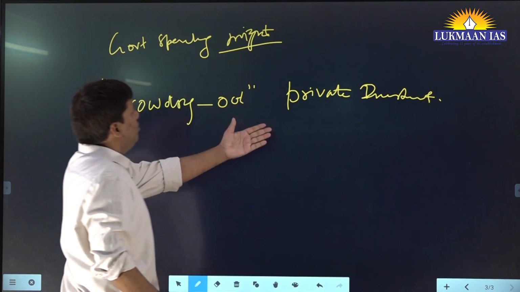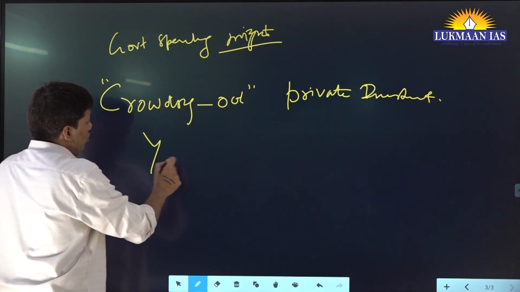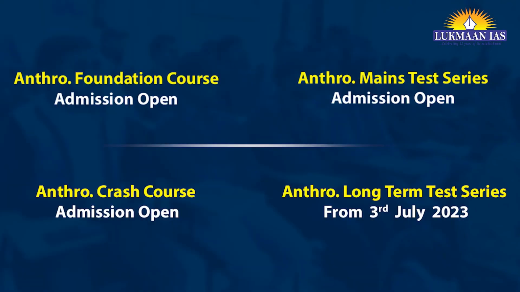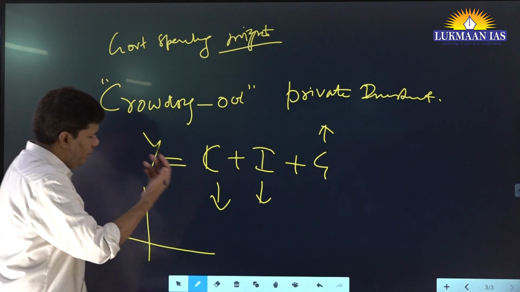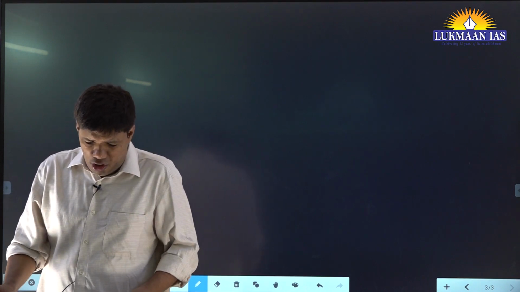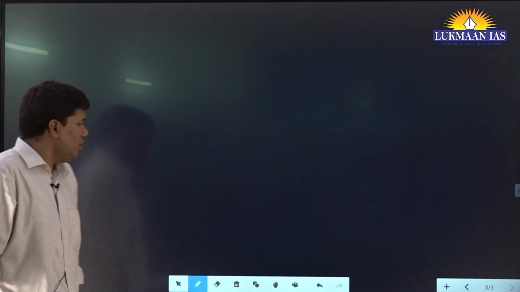These are hardly 6-7 words, and you can write a small equation like this: C plus I plus G. You will say this is increasing, these two are decreasing, and you can make a graph there. Just make that particular graph, and your 1 or 2 extra marks are assured. Now we have to move into Keynes.